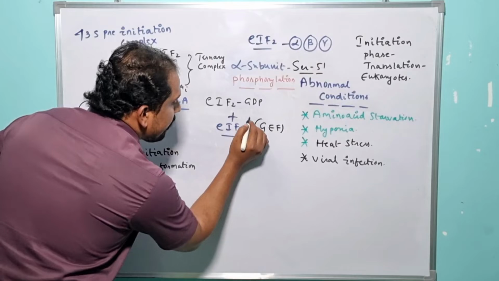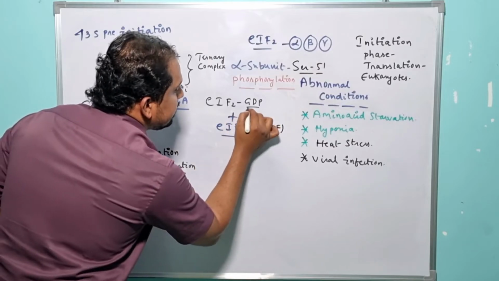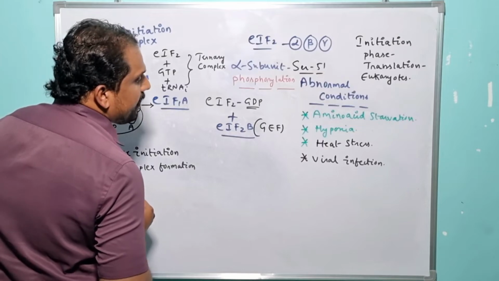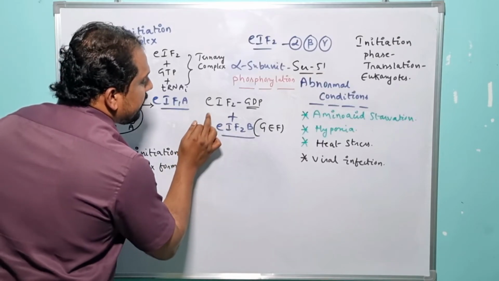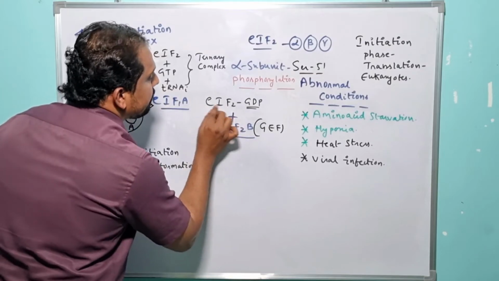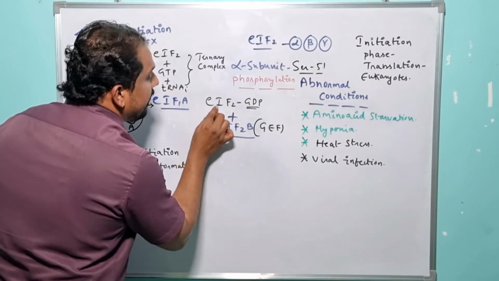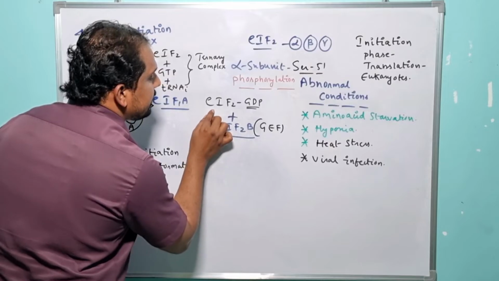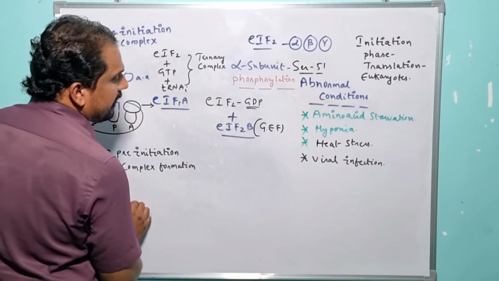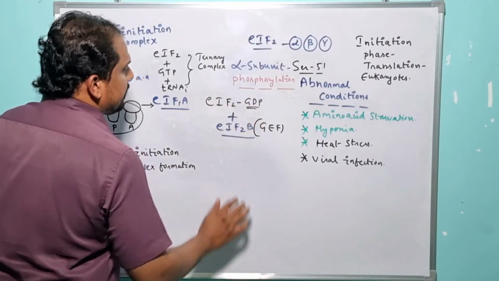In the presence of eukaryotic initiation factor 2b, the GDP moiety is replaced with what? GTP moiety, right? Once the eukaryotic initiation factor 2 regains the GTP conformation, it remains in active conformation again, and it is capable of recruiting the initiator tRNA successfully to the P site of the ribosome, right? So this is entirely a different story, right?